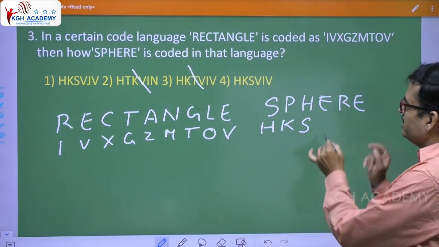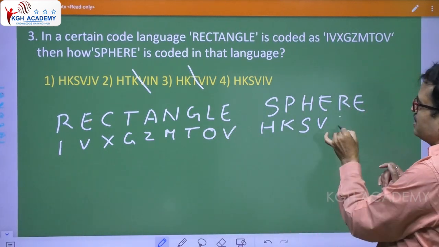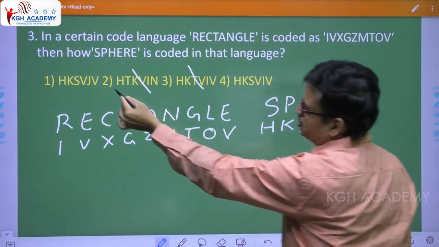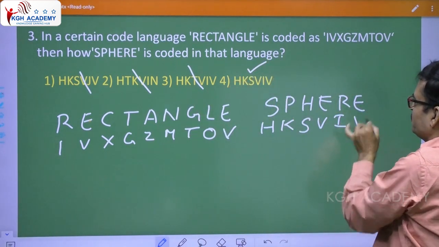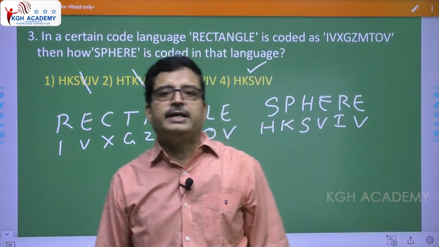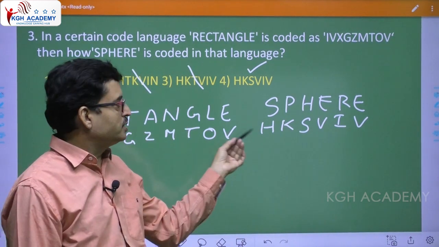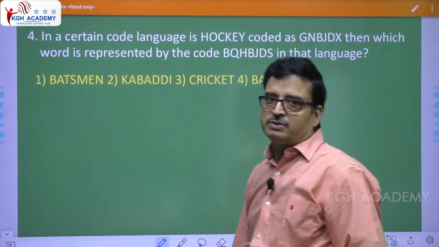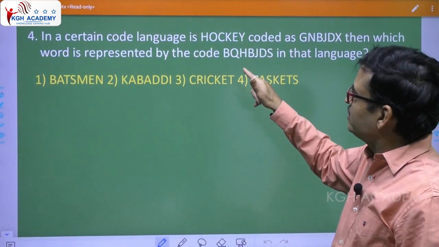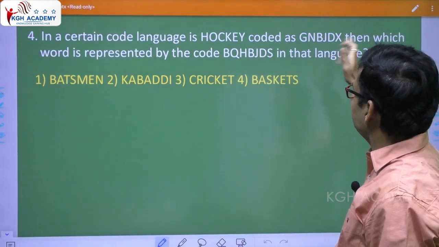Okay. Then E means V. Okay. Then R means I, J, this is ruled out. Answer is this. Okay, again E means V. So answer is HKSVIV. Okay, HKSVIV. Clear? Right. Yes. Now, in a certain code language, hockey is coded as GNBJDX.